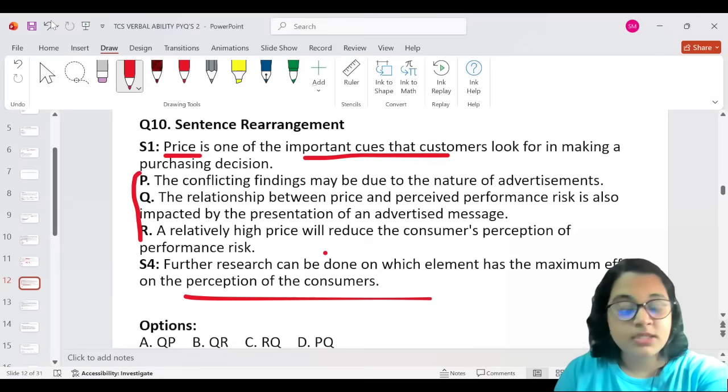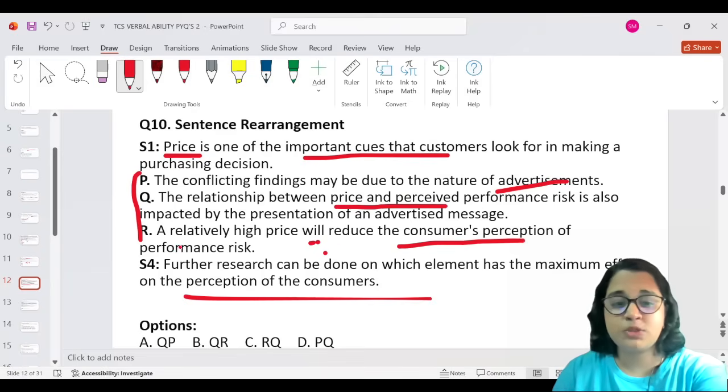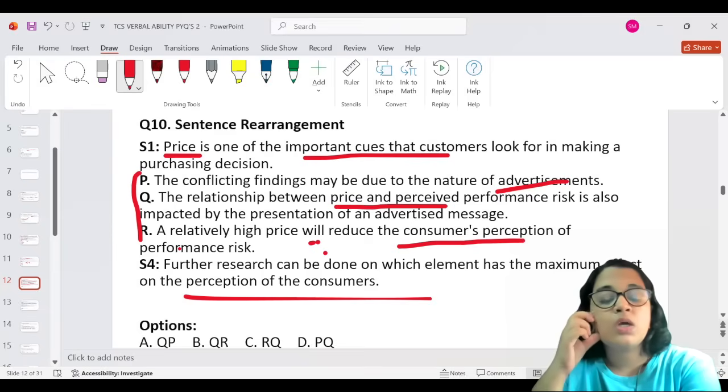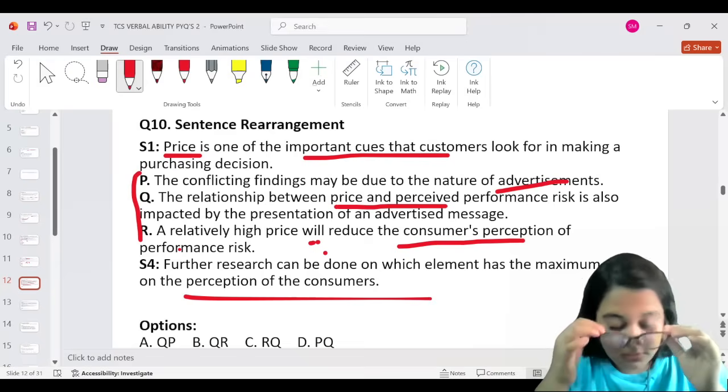Oh, there's another sentence above. Okay. The conflicting findings may be due to the nature of advertisements. And they're talking about the relationship between the price and the perceived performance risk. A relatively high price will reduce the consumer's perception of the performance risk. Okay. So firstly, they're not delving too much into what the customers are talking about.